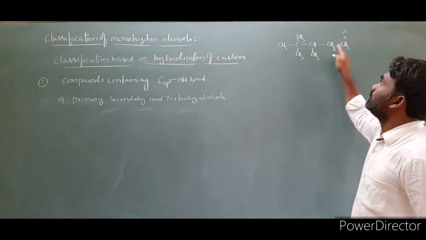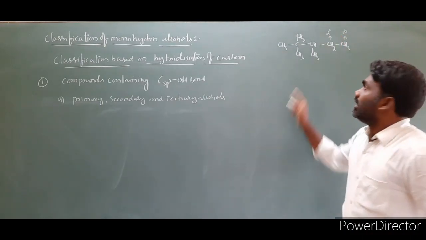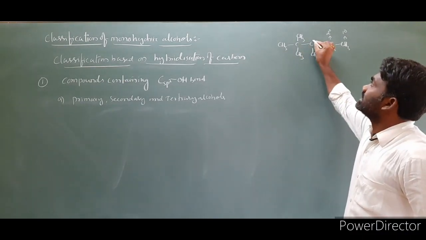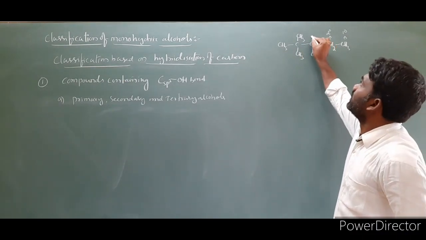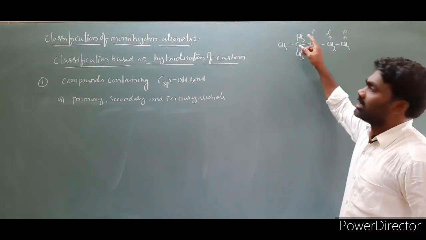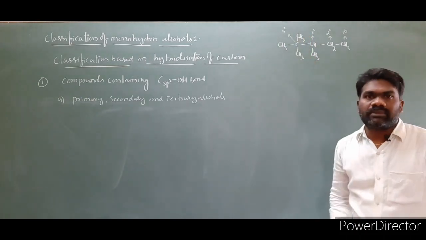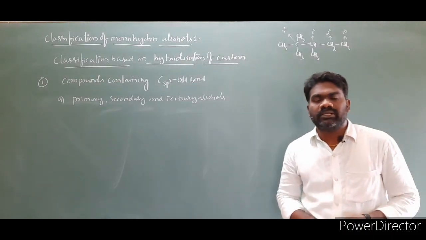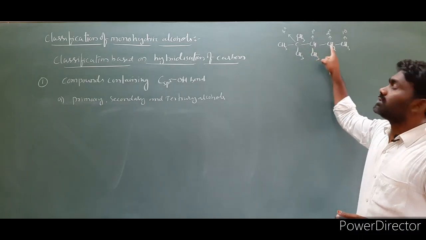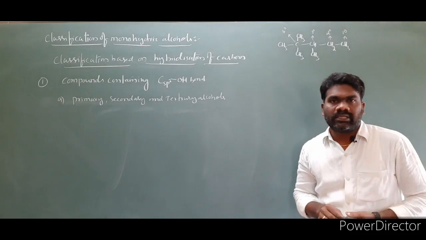This carbon attached to two different carbons is a secondary carbon. And this carbon attached to three different carbons, 1, 2, 3, is a tertiary carbon. This carbon attached to four different carbons is a quaternary carbon. So primary carbon is attached to only one other carbon, secondary to two different carbons, tertiary to three different carbons, and quaternary to four different carbons.